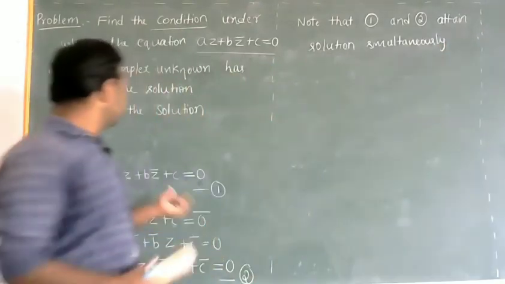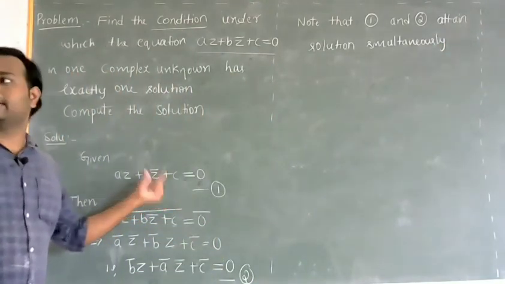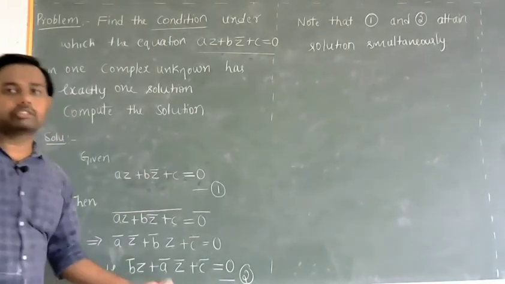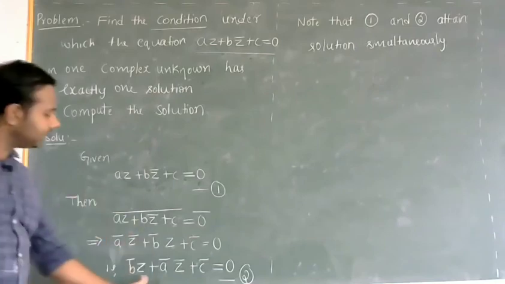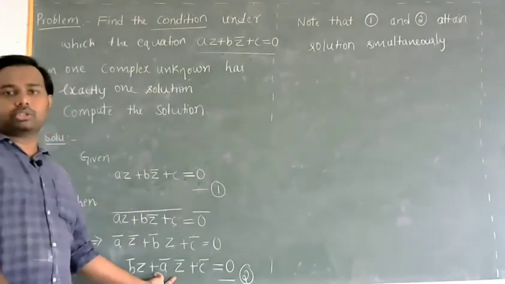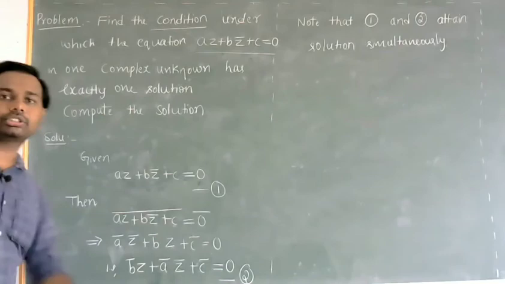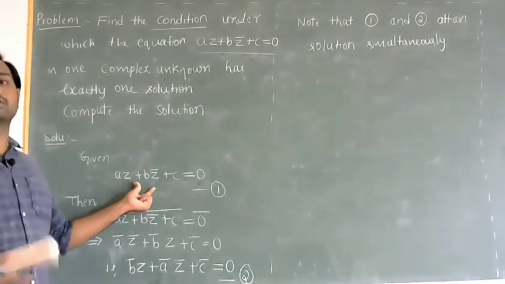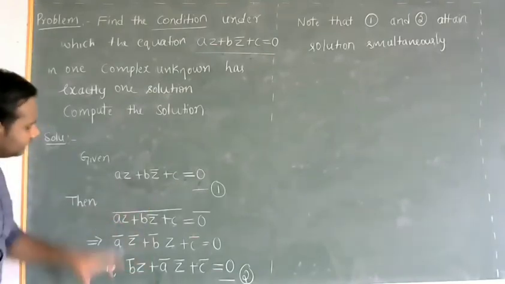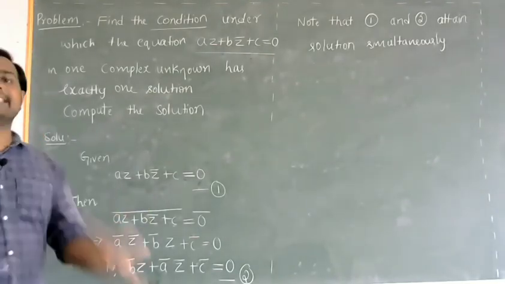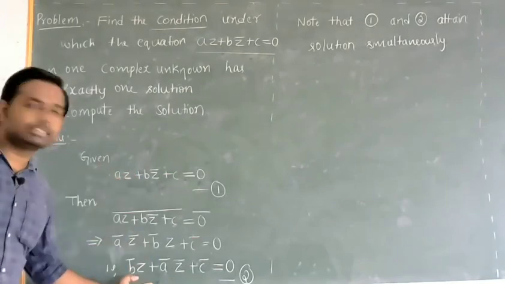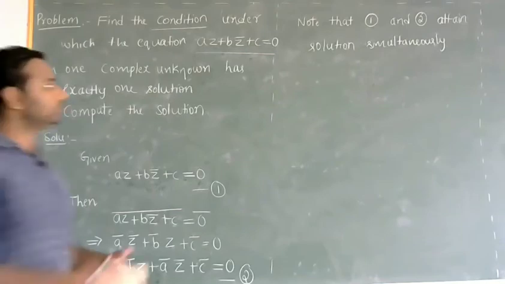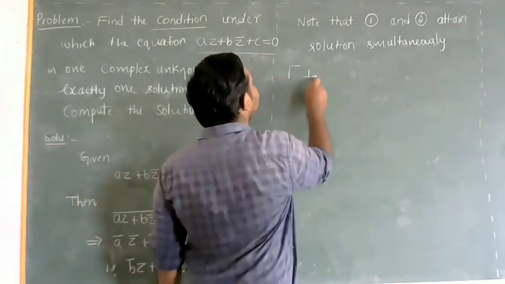That means if this equation has a solution, then that solution will also be a solution for this equation. So hence this equation will also attain a solution. And conversely, if this equation has a solution, then that will also be a solution for this equation. Hence this equation will also have a solution. So these two equations will have solutions simultaneously. If this has, then this will have. If it does not have, this will also not have.